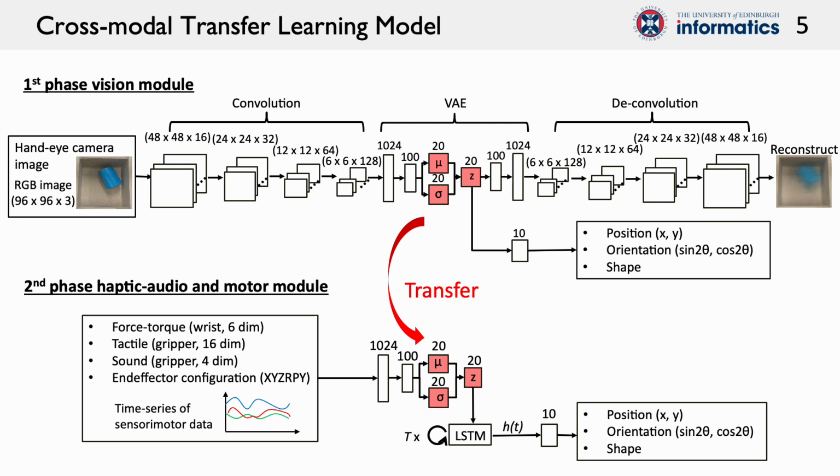The objective of the second phase learning is to predict object characteristics using time series data from haptic audio and motor data, useful for when direct observation of objects is unavailable. The structure of this module comprises an encoder part of VAE and a long short-term memory with a fully connected layer. After training the first phase module, we transfer the latent space value, highlighted in red, to the second module to use it as the initial value. The latent space should encapsulate the information necessary to predict object characteristics.